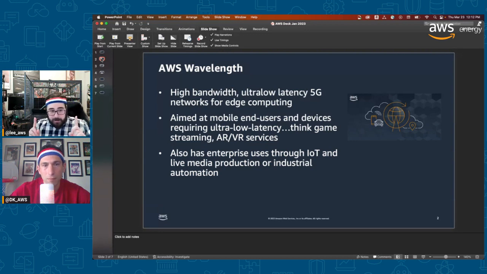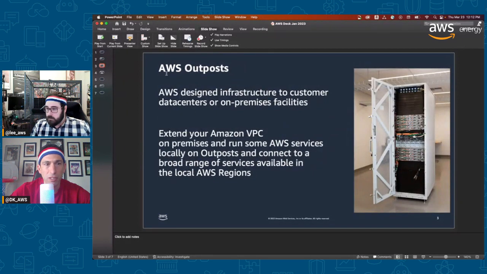But at an industrial level, why would I care about Wavelength here? IoT, live media production closer to the source, all this will reduce that latency. And the IoT industrial aspect is really important because when you're talking factory floors, machinery, anything like that, the faster results, if you're pulling this in, all the better. Usually you want to think of AWS Wavelength as the industrial IoT. That should be the first thing that you jump to. Well, 5G is the thing to take first and keep that in mind.